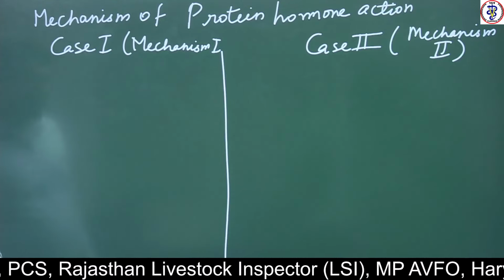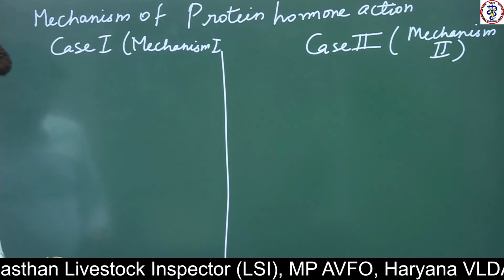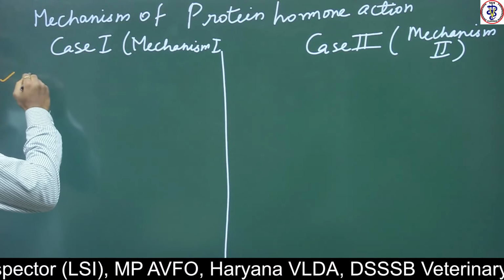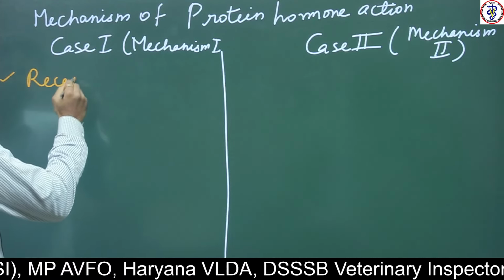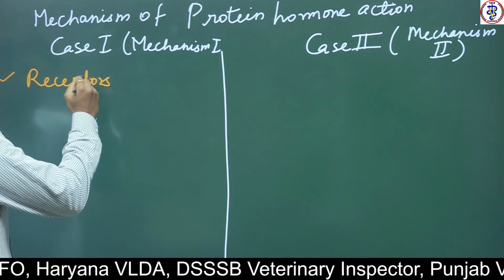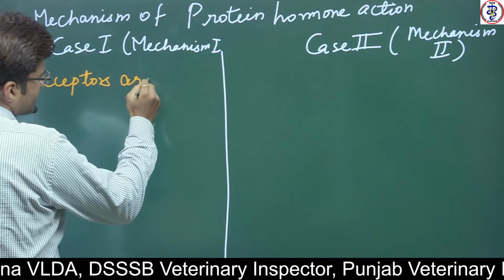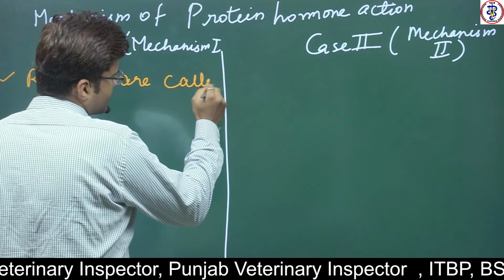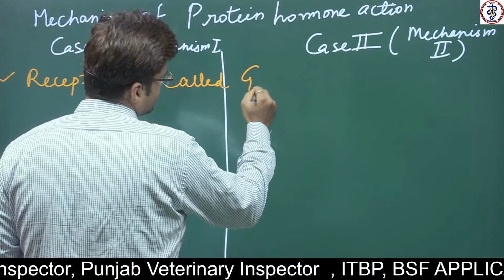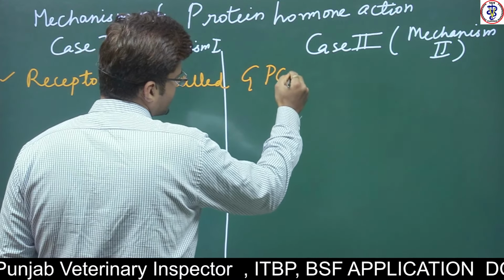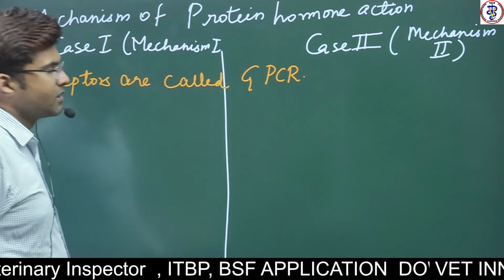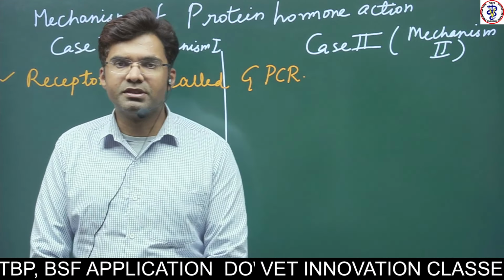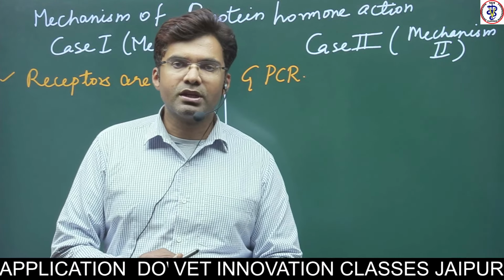In both cases, their receptors are called GPCR. The receptors of these protein hormones are called GPCR, which means G protein coupled receptor.